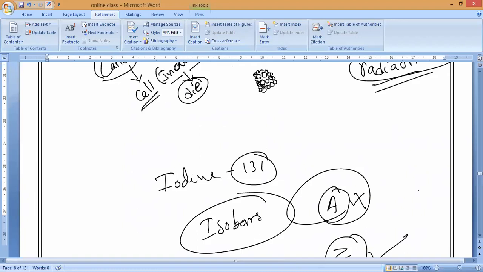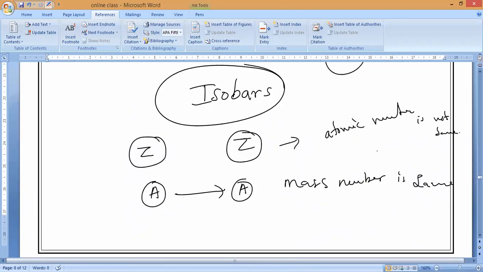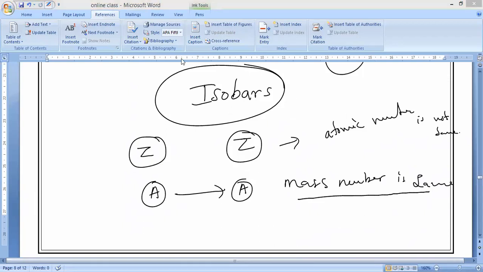Isotopes means same atomic number, different mass number. But here, different atomic number and same mass number is called isobars. Understood, Laksha, Manya and Samya? That is the only way to call them isobars.